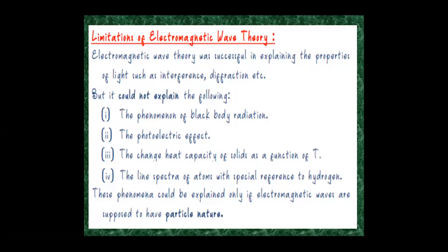It could not explain the photoelectric effect. The theory fails to explain the change of heat capacity of solids as a function of temperature. The theory fails to explain the line spectrum of atoms, with special reference to hydrogen. So these phenomena could be explained only if electromagnetic waves are supposed to have particle nature.